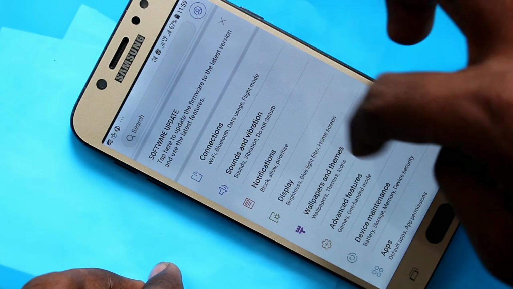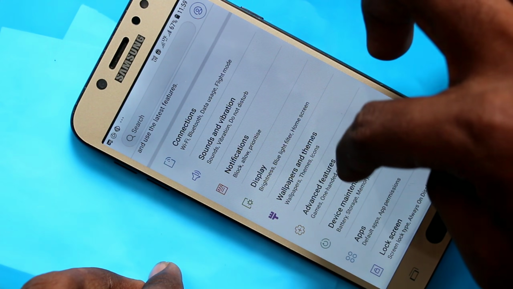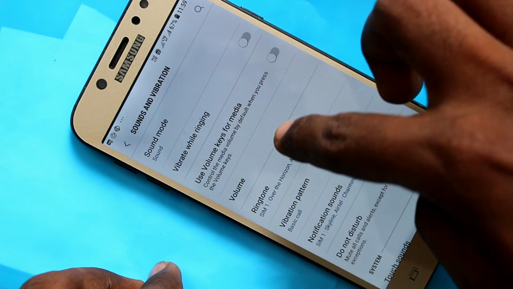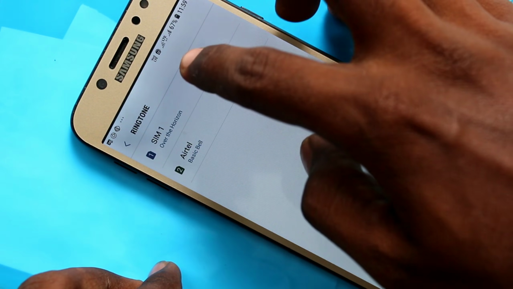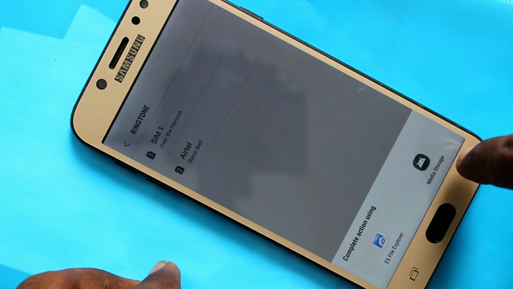Click on sounds and vibration. Click on ringtone and select SIM1 or SIM2. I here select SIM1.